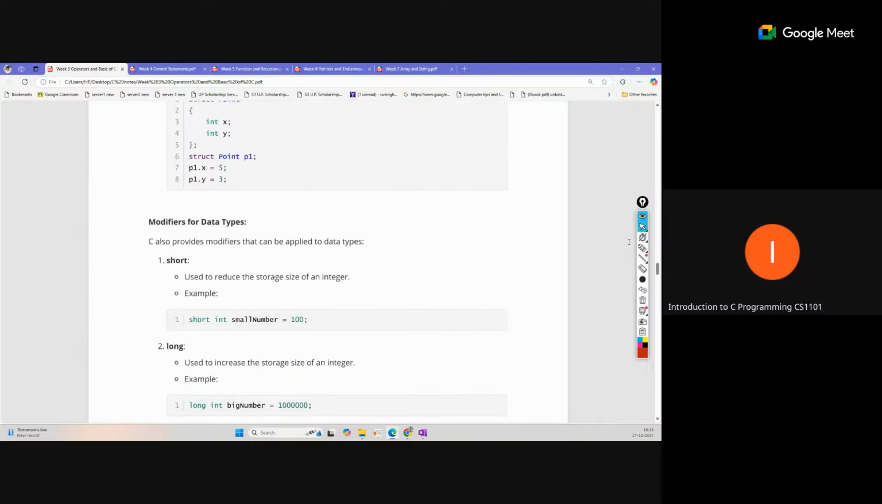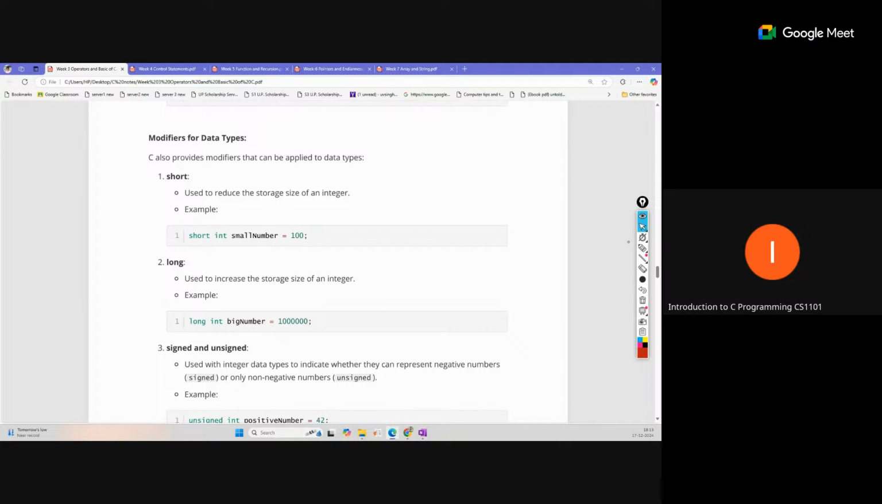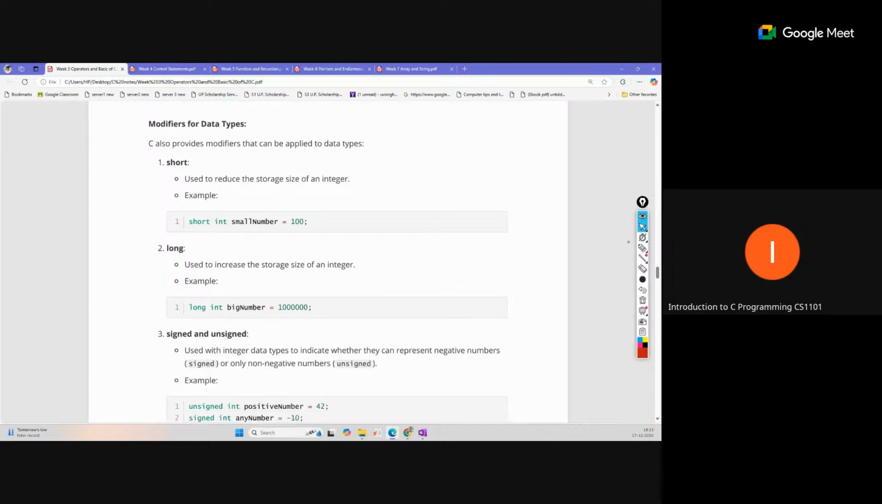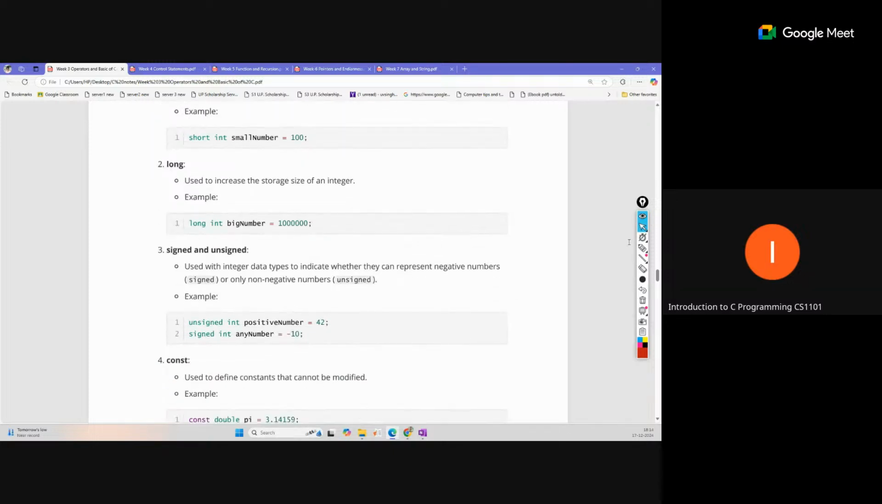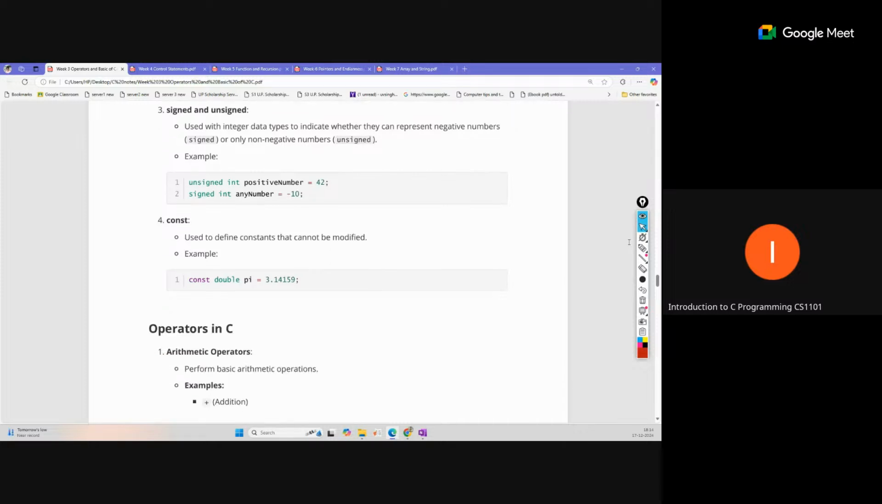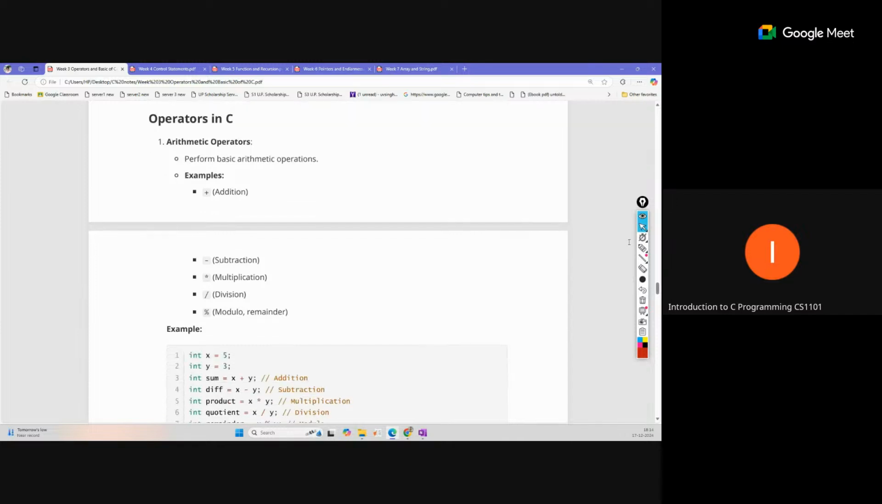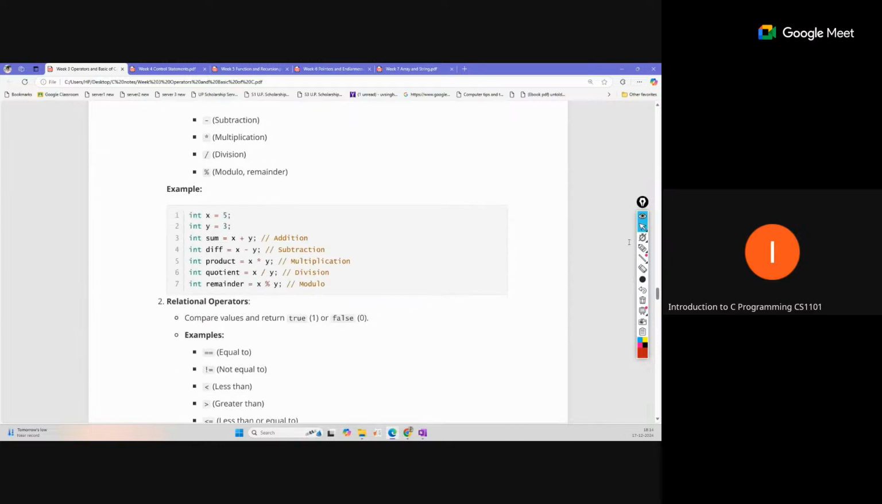So modifiers for the data types, as I mentioned, just increase or decrease the size of your normal variables. Short reduces the integer size to 2 bytes, and long increases it. So we can put it like this: long int. Long int means it will increase the range for the integer value. In this way we can modify the normal variable sizes with the help of these modifiers. And after that, the basic operators, you already know: addition, subtraction, division, modulo. So what is the purpose of these? Relational.